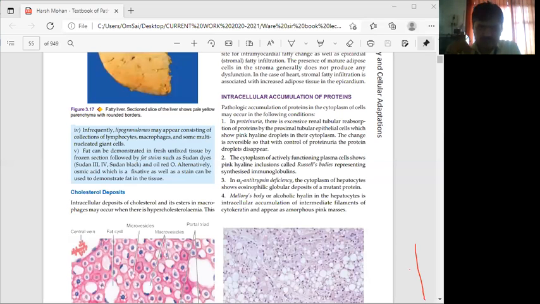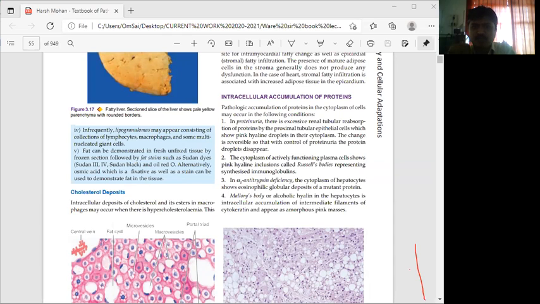Under intracellular accumulation of proteins, the protein is getting deposited inside that particular region. Pathologic accumulation of proteins in the cytoplasm of cells may occur in the following conditions. Generally the deposition of that particular protein may occur inside the cytoplasm of the cell in the following conditions. The first is proteinuria.